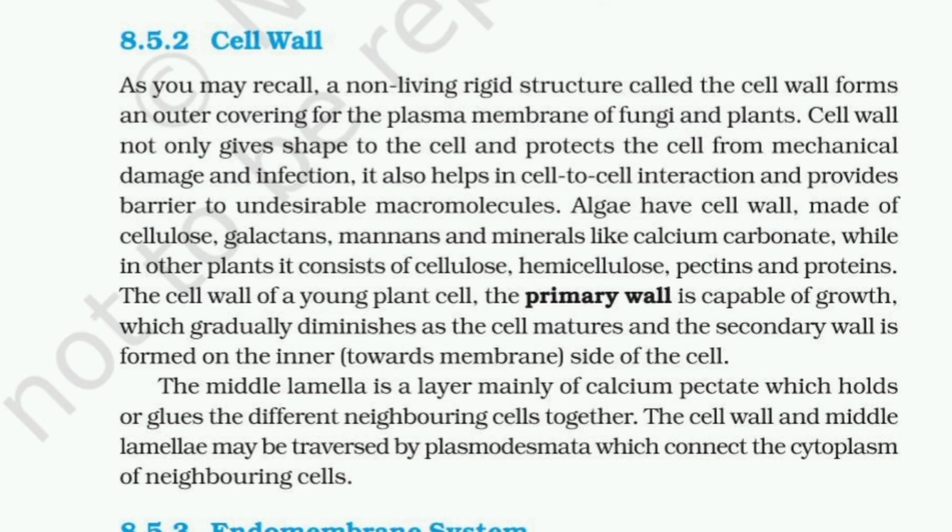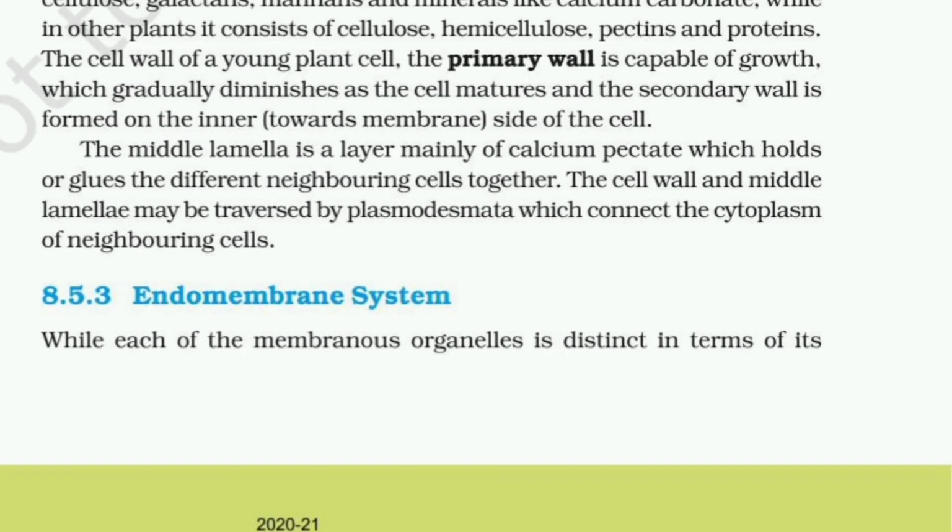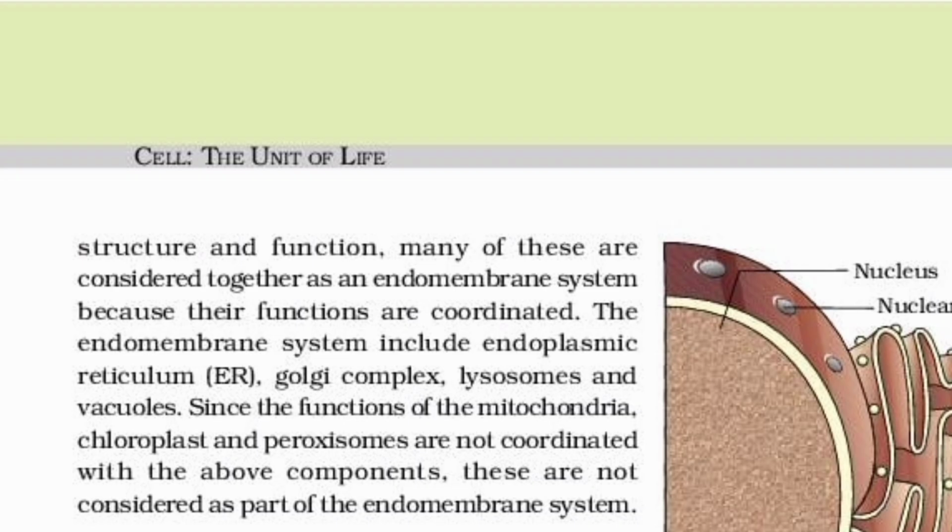cytoplasm of neighboring cells. 8.5.3 Endomembrane system. While each of the membranous organelles is distinct in terms of its structure and function, many of these are considered together as an endomembrane system because their functions are coordinated. The endomembrane system includes the endoplasmic reticulum, Golgi complex, lysosomes, and vacuoles. Since the functions of the mitochondria, chloroplasts, and peroxisomes are not coordinated with the above components, these are not considered as a part of the endomembrane system.